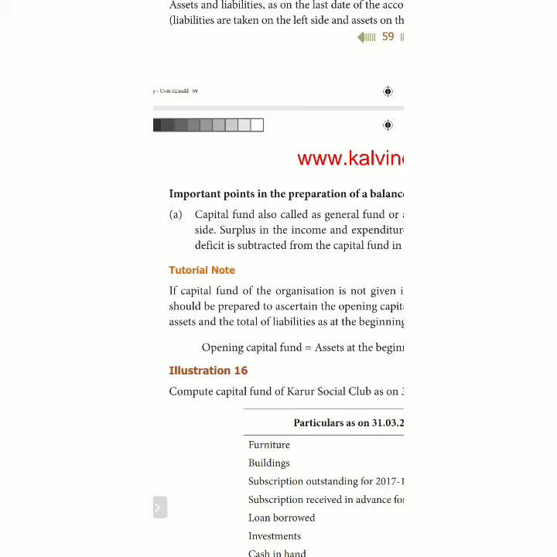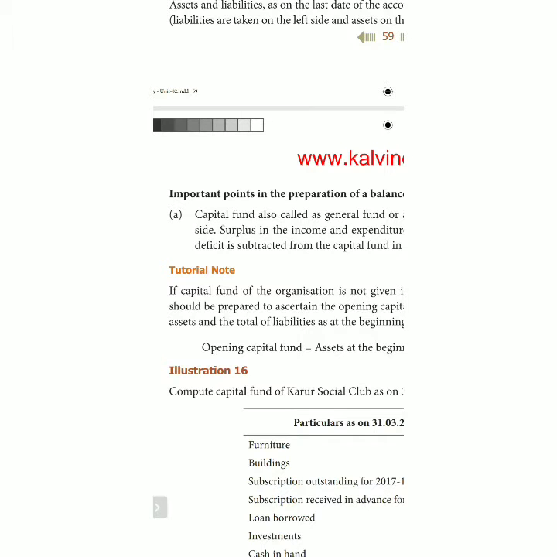In a trading organization, we write capital as the first item on the liability side. Instead of writing capital, in a not-for-profit organization we call it capital fund. Capital fund can be found out by preparing the opening balance sheet of the not-for-profit organization.